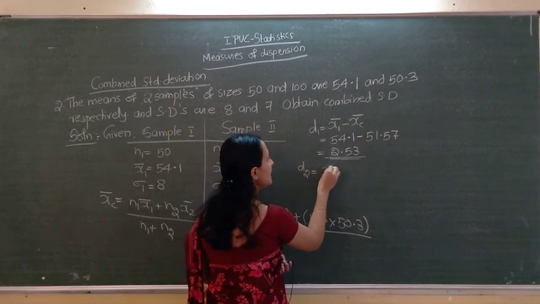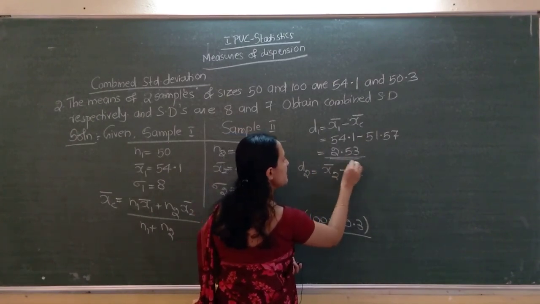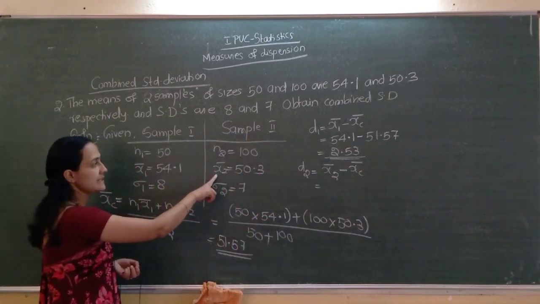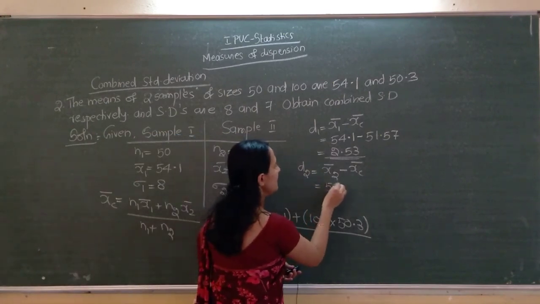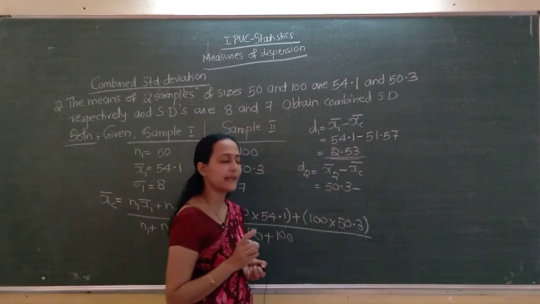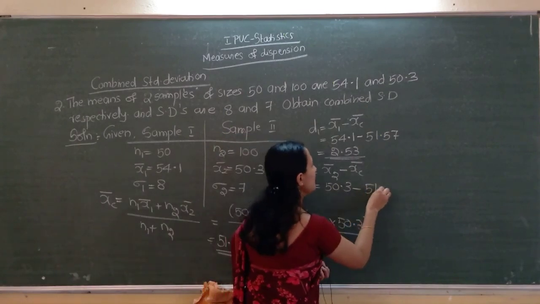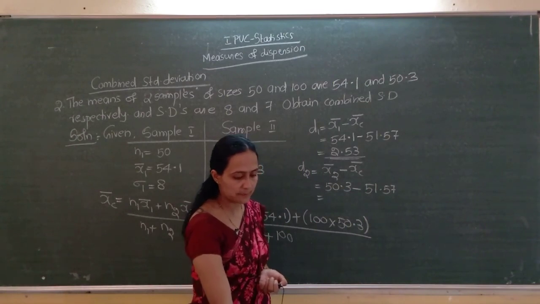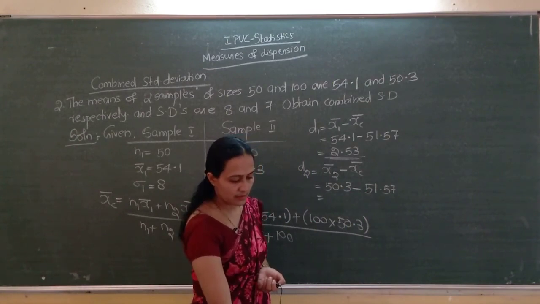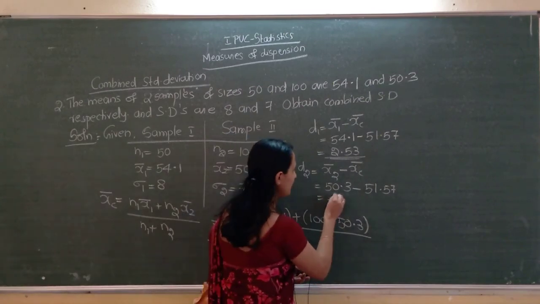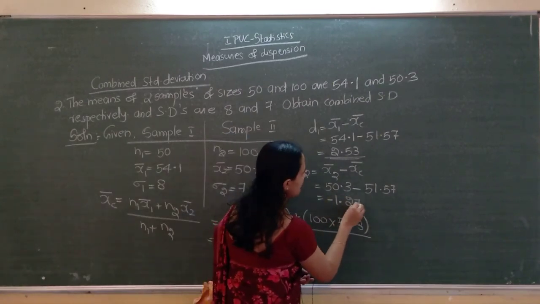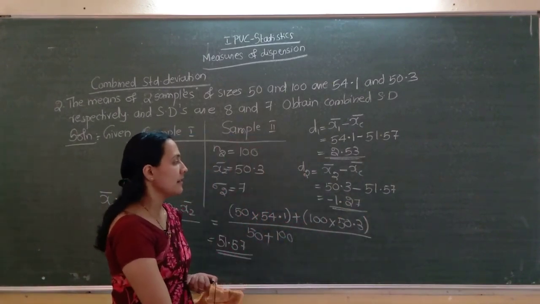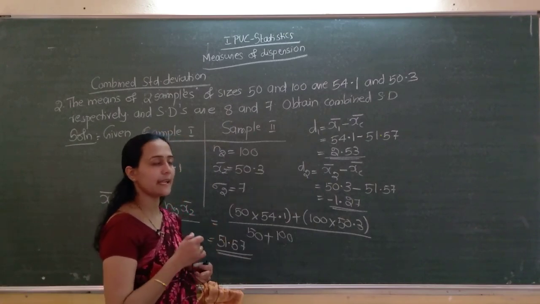Then D2 equals x2 bar minus xc bar. x2 bar is 50.3, and xc bar doesn't change, it is 51.57. So 50.3 minus 51.57 gives minus 1.27. Okay. Next we have to find D1 square and D2 square.